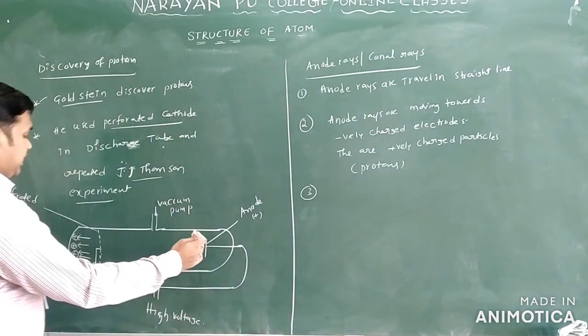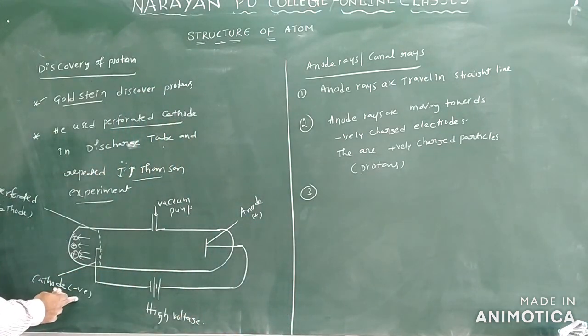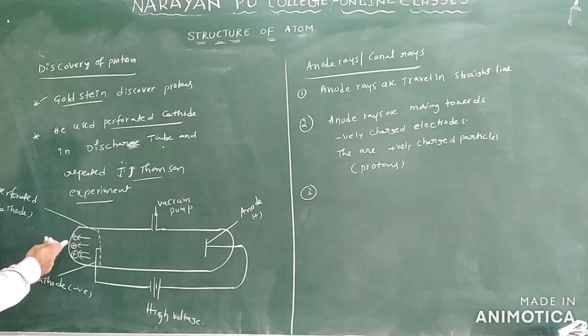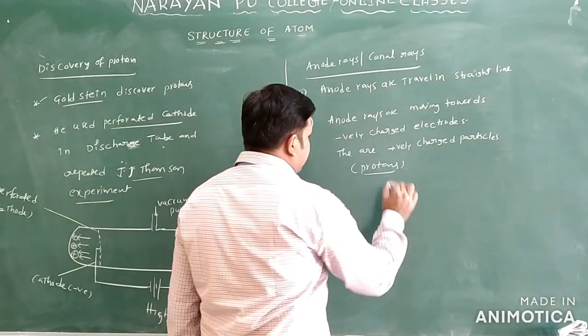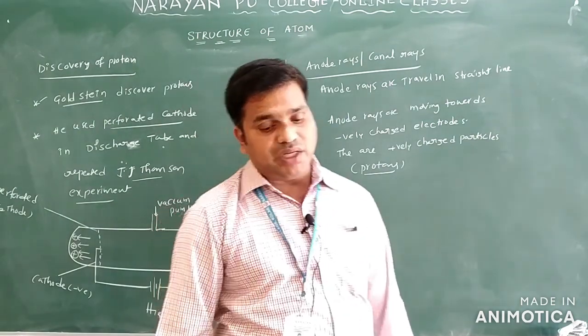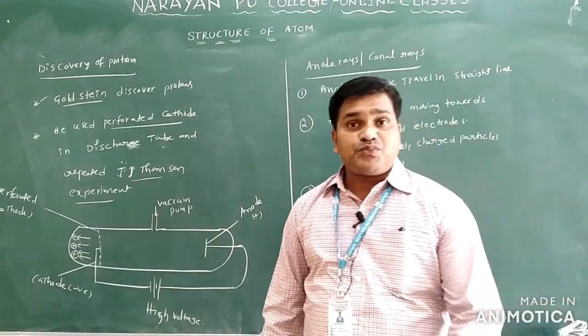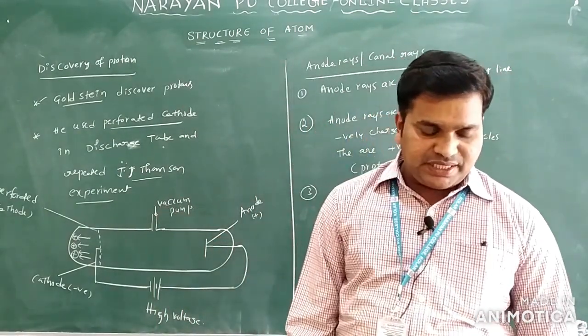These particles move towards the negatively charged electrode, the cathode. What is the charge of these particles? Positive. So the positively charged particles we call protons.